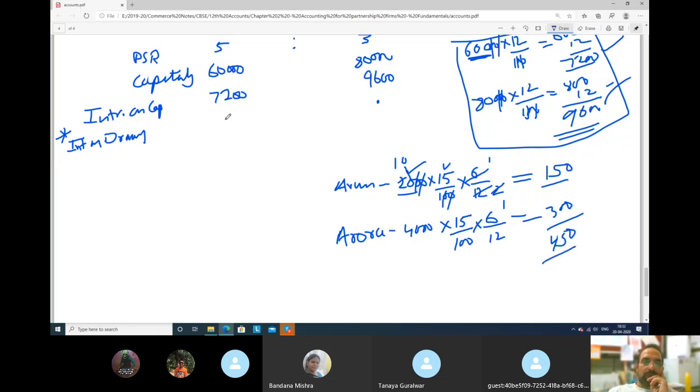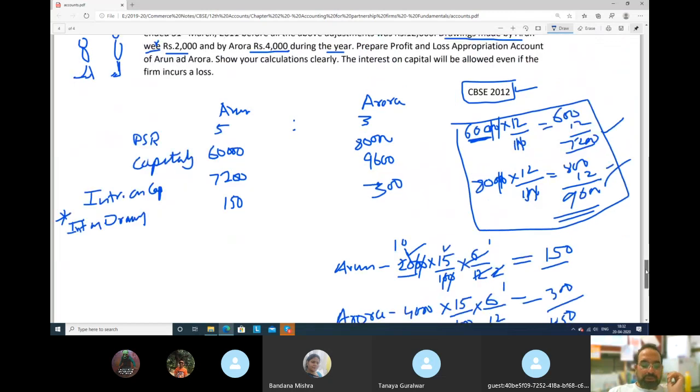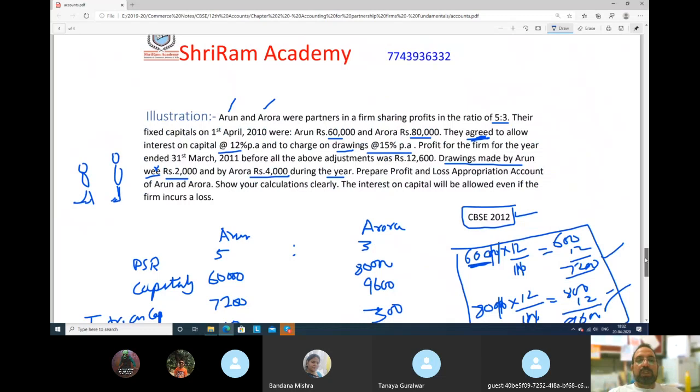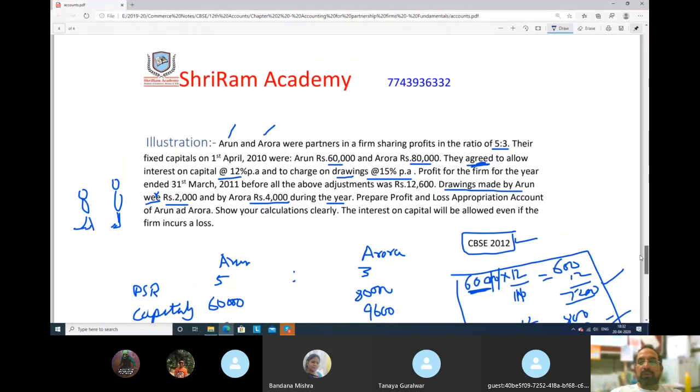So for Arun 150 and for Aurora 300. This is how it is done. Now we have to solve the question. Let's read the question once again. This is an important question. Arun and Aurora were partners in a firm sharing profits 5:3. Their fixed capitals were 60,000 and 80,000.